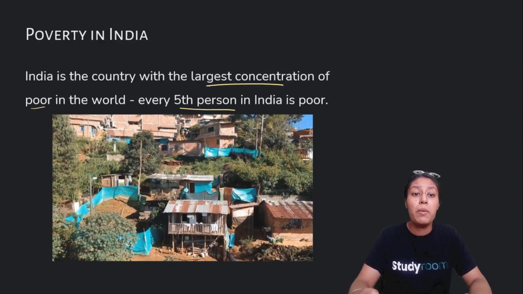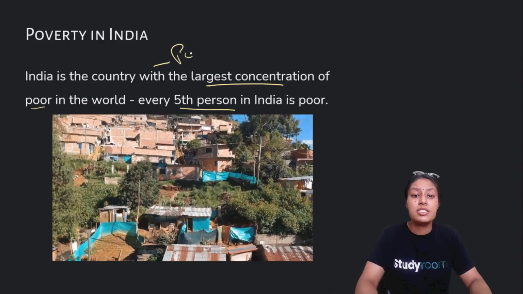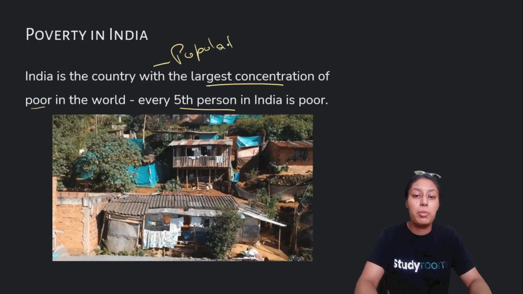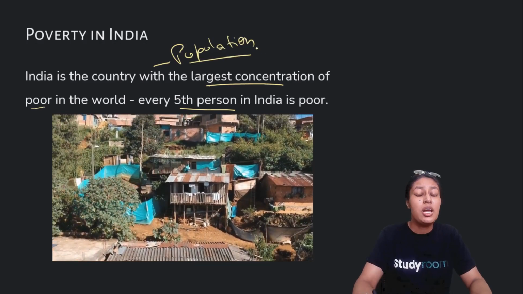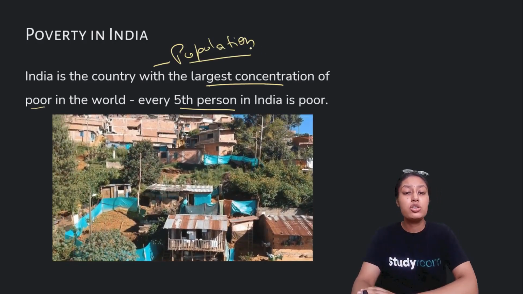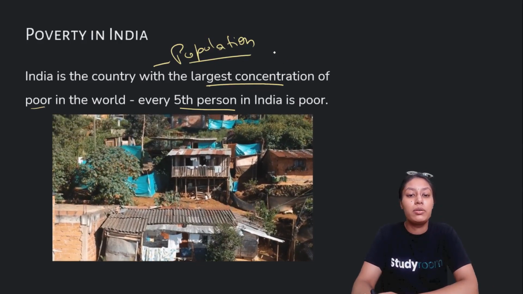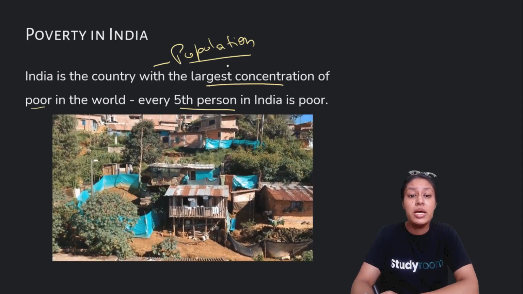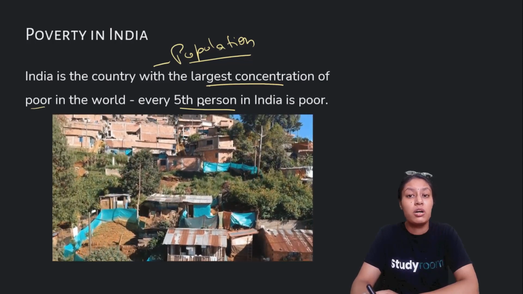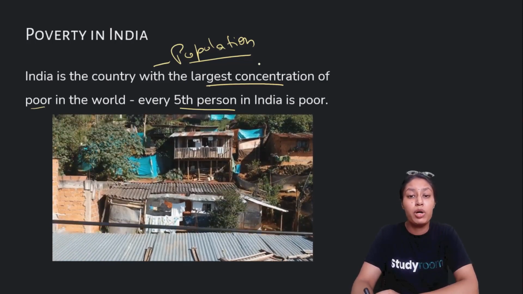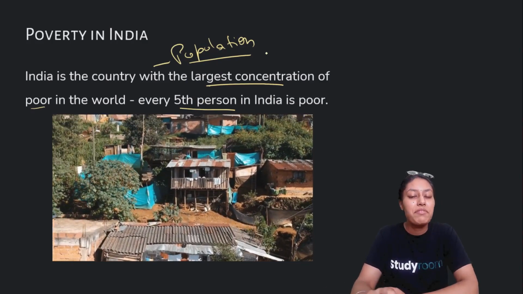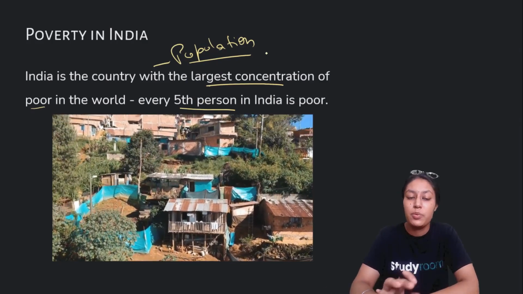And population here is a very big problem. It's not just a problem in itself, it's also because of the lack of resources in our country that population becomes all the more problematic. Population and poverty are somewhere interlinked with each other, which we will study.